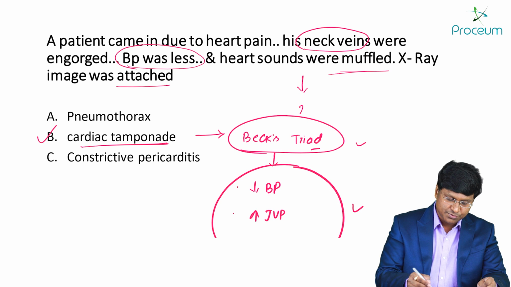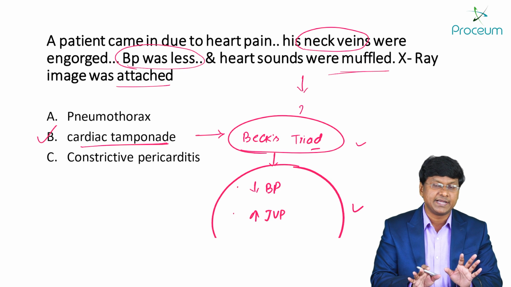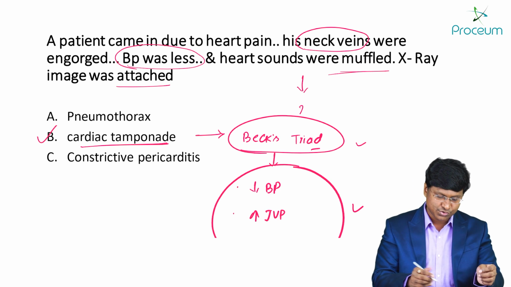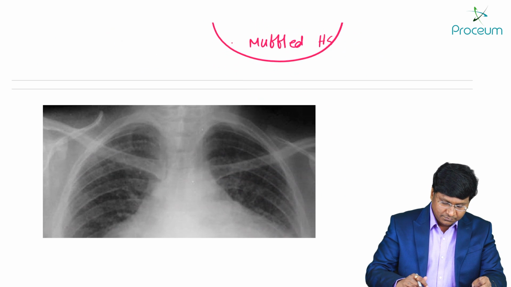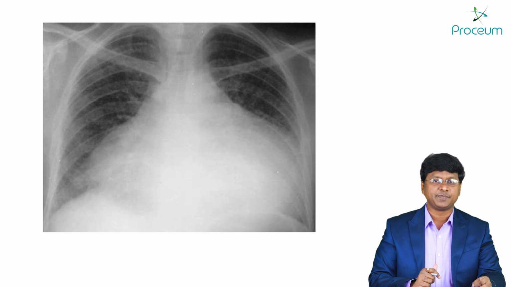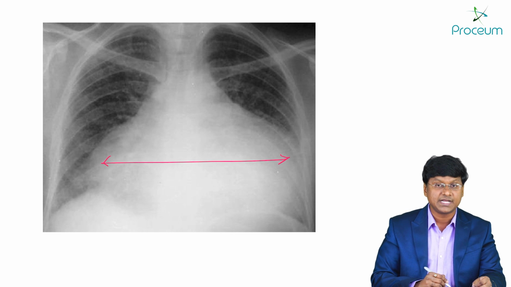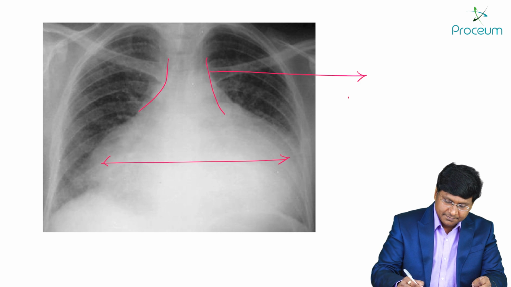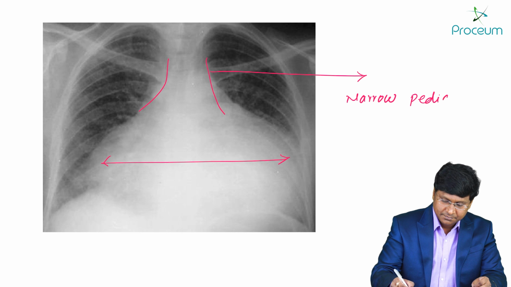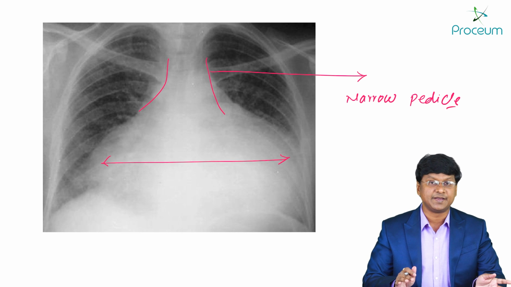So BP is low, the heart sounds are muffled, neck veins are engorged. The entire history was suggestive of cardiac tamponade, that was the recall by the students. So the answer is cardiac tamponade. And if you take the X-ray, this is how the X-ray of a patient with cardiac tamponade looks, right? They will have cardiomegaly and a cardiac silhouette, and you will have this in the form of a narrow pedicle. Okay, so that was the question where the answer was cardiac tamponade.